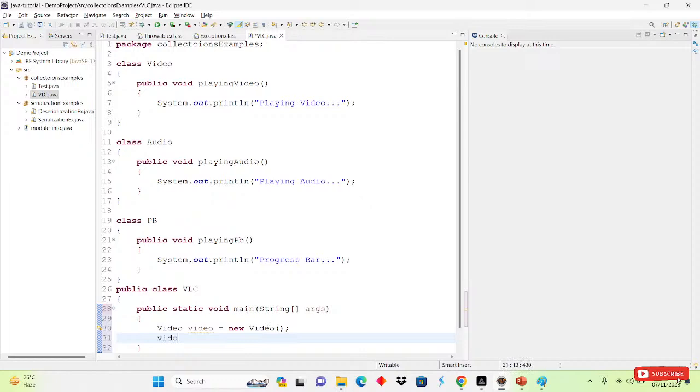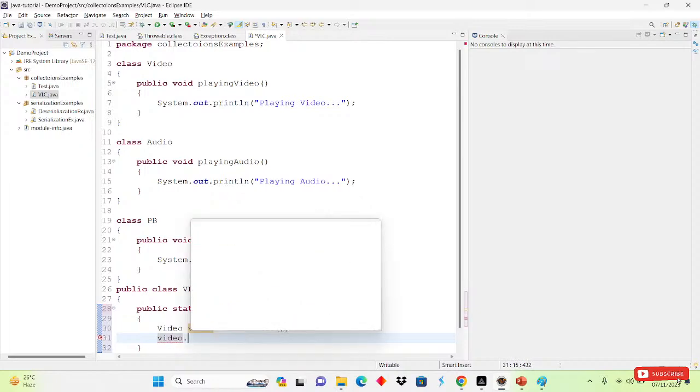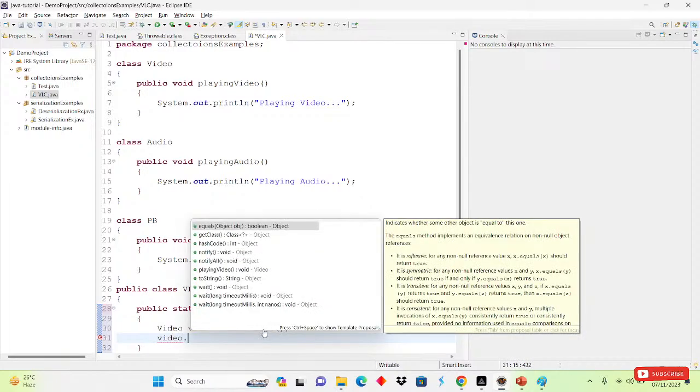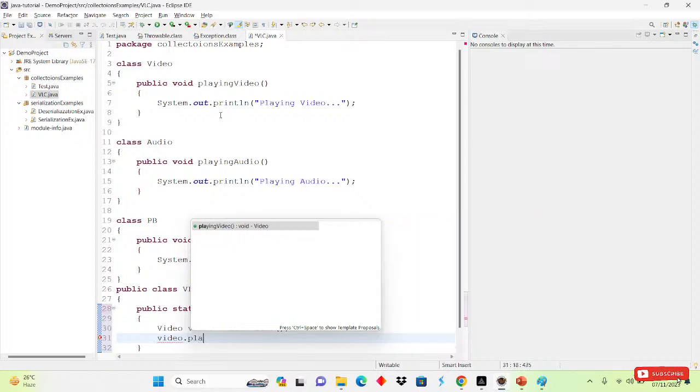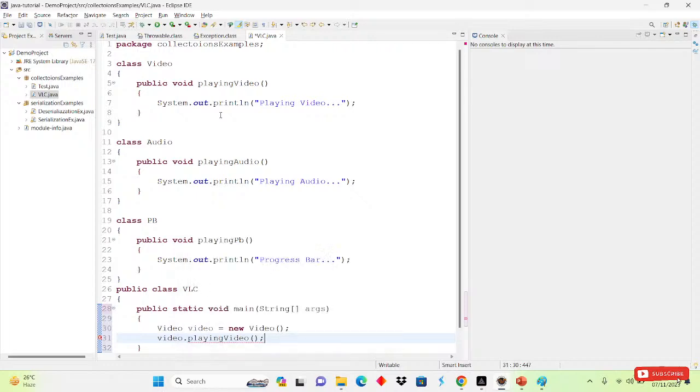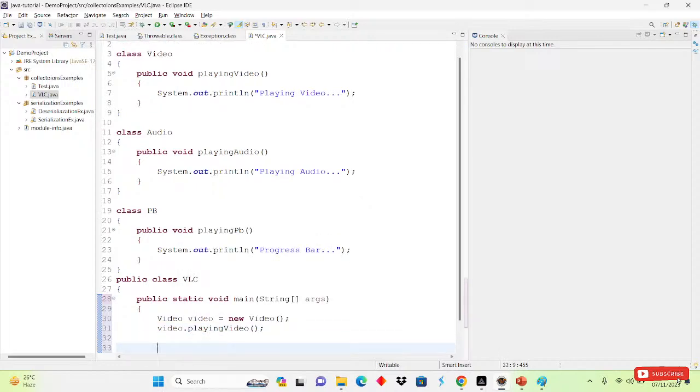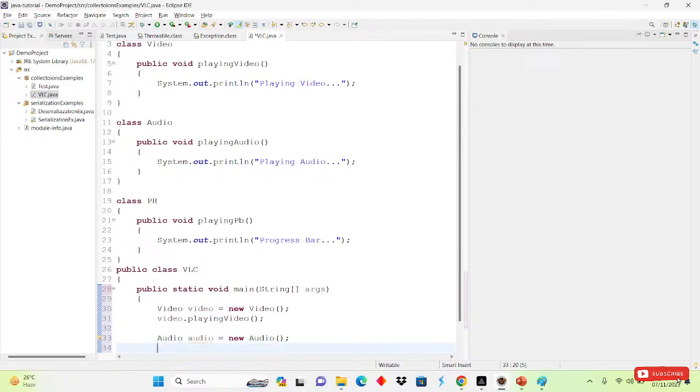After that, with the help of the video object we can call the method, video dot, the name of our method, that is playing video. After that, for another class, the audio, we will create an object for the audio also, and call audio dot play audio, right?